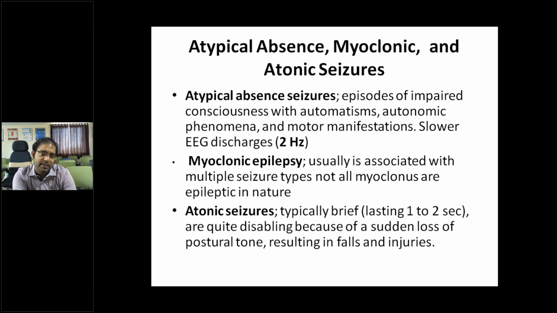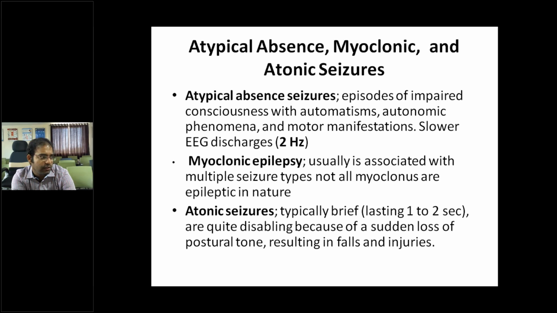So what are atypical absence, myoclonic and atonic seizures? Atypical absence seizures are episodes of impaired consciousness with automatisms, autonomic phenomena and motor manifestations, with slower EEG discharges. There are episodes of impaired consciousness with automatism, but may not be complete loss of consciousness, though impaired consciousness will be there. Myoclonic epilepsy usually is associated with multiple seizure types, not a single seizure type, and usually has a bad prognosis.